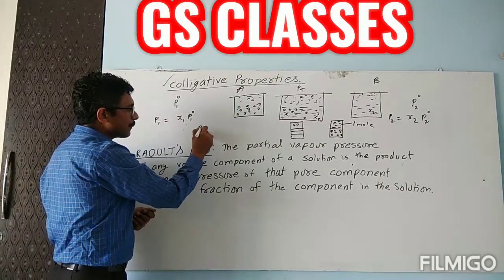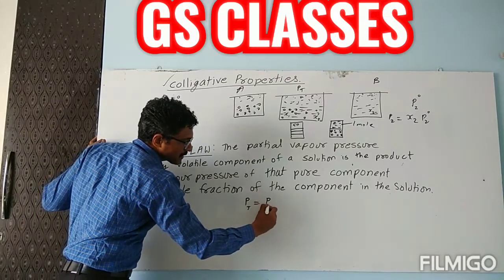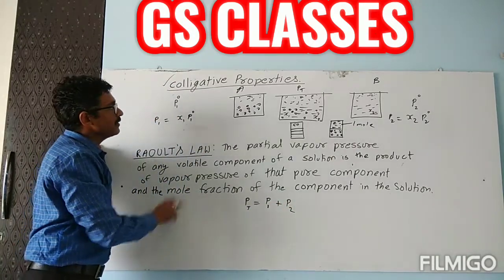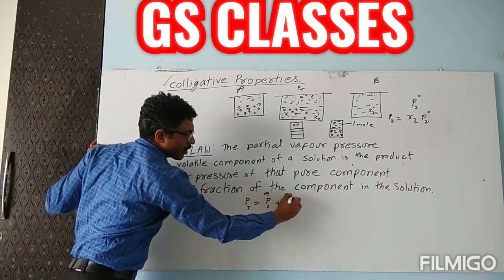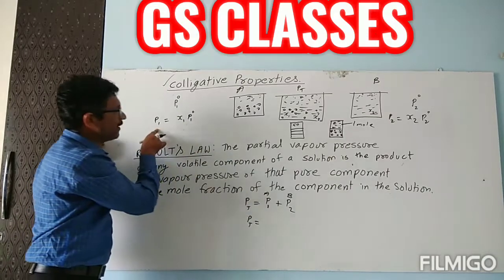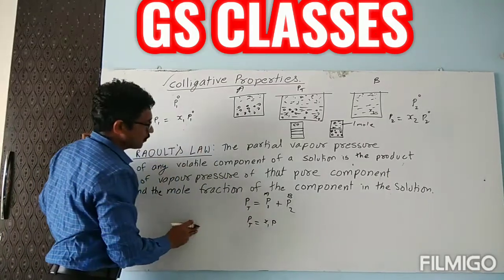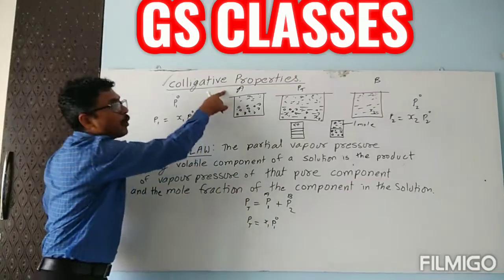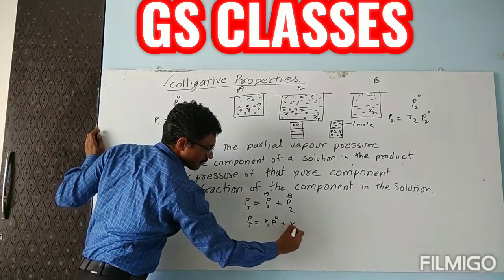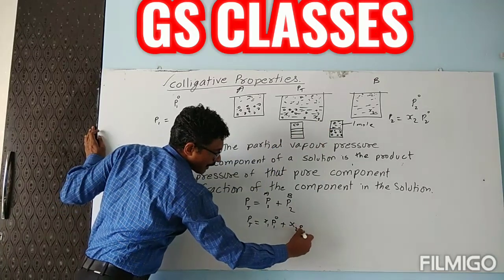So the total vapor pressure, I will write here, is actually the contribution of the first substance and the contribution of the second substance. Contribution of A and contribution of B. Contribution of A will be mole fraction into vapor pressure of that pure component, plus X2, we have taken X2 mole fraction for P2, and P2 is standard.